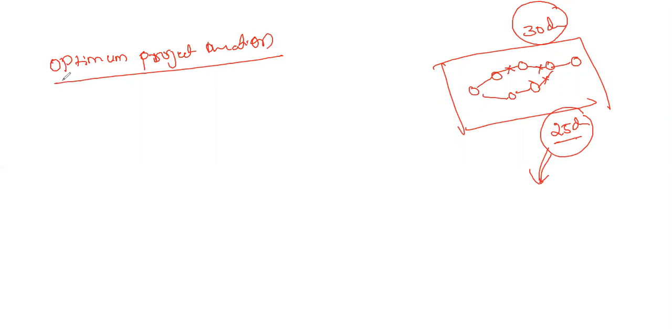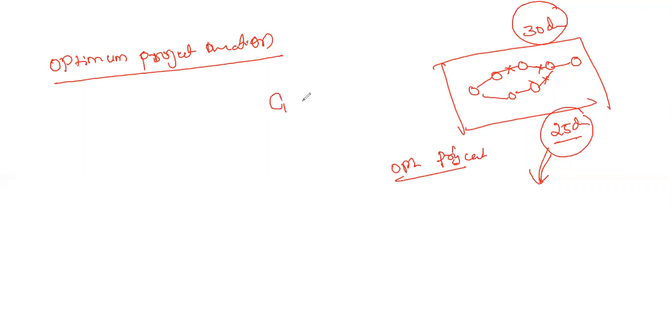This is called the optimum project duration. How would you define an optimum project duration? It is the one which results in the minimum overall project cost. The project cost will not be very high; there will be an optimum value. Optimum project cost will be involved. In other words, the optimum duration refers to the crush duration which yields the minimum total cost.